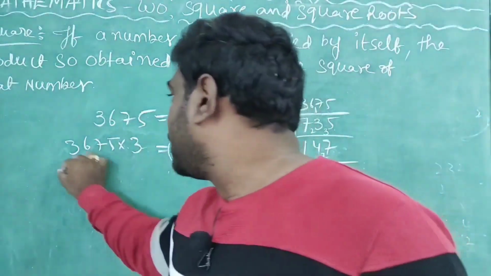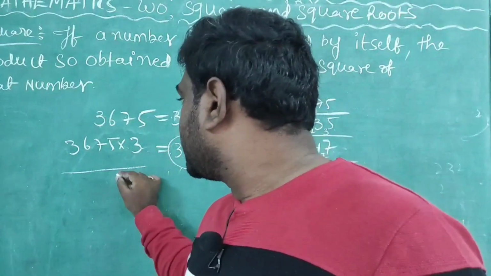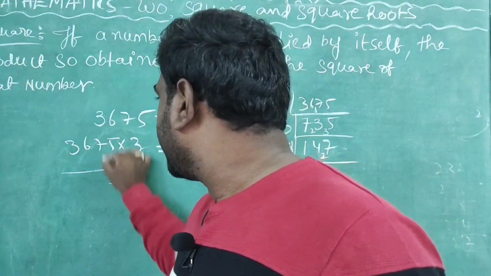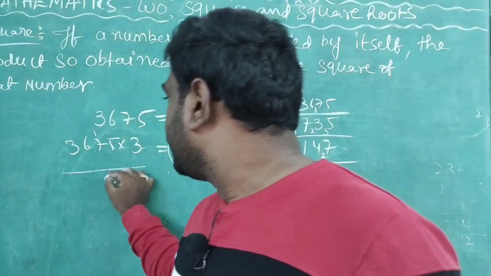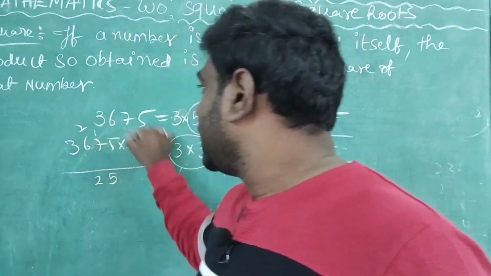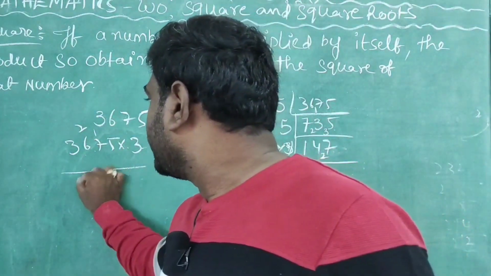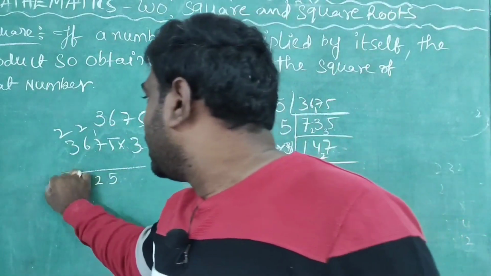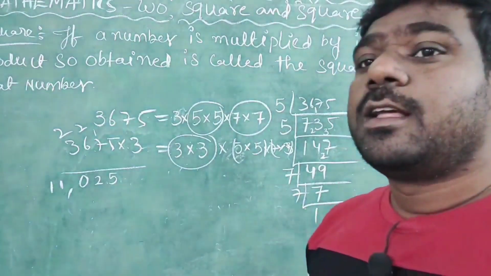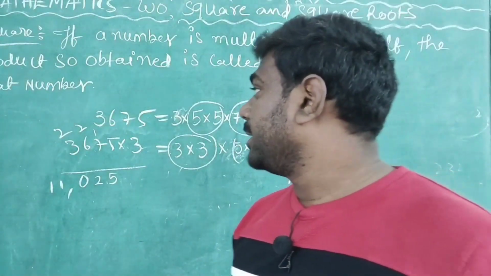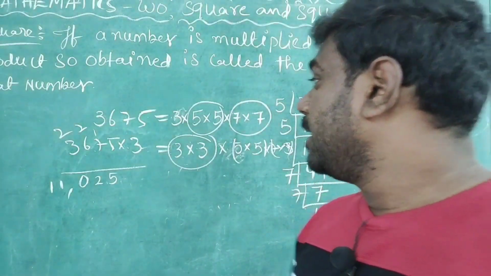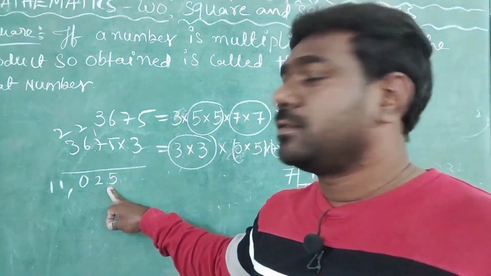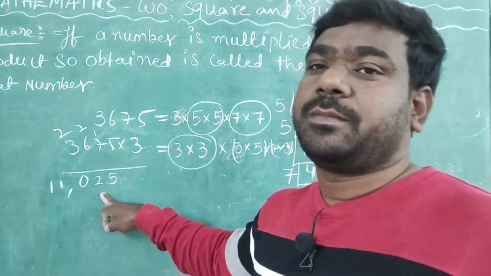Now multiplying here, what answer did we get? 5 3s are 15, 1 carry. 7 3s are 21 plus 1, 22. 6 3s are 18 plus 2, 20. 3 3s are 9 plus 2, 11. Which is nothing but 11,025. So it is a perfect square.